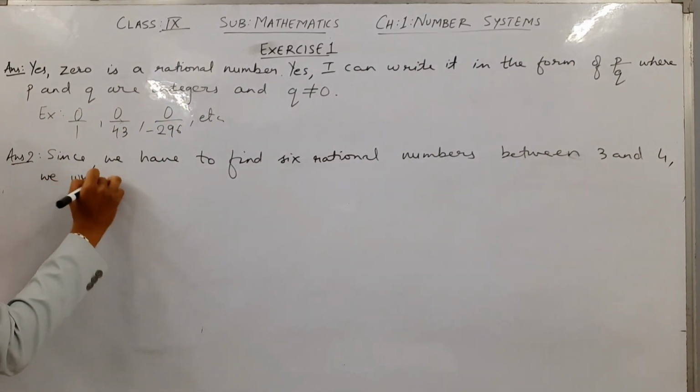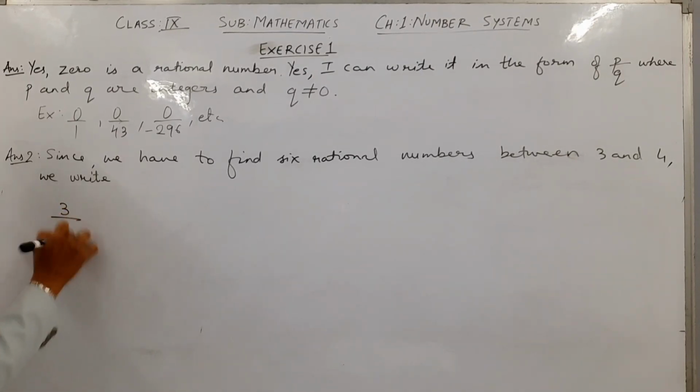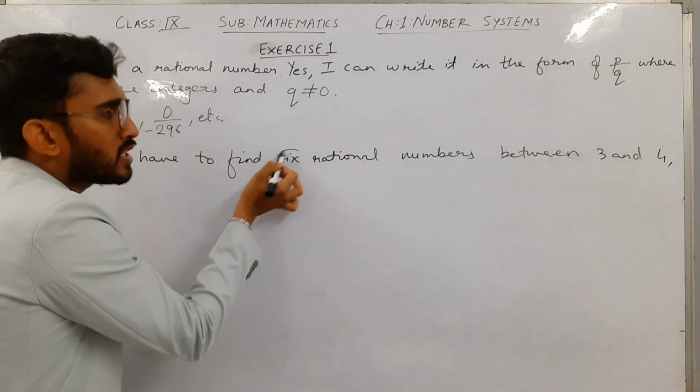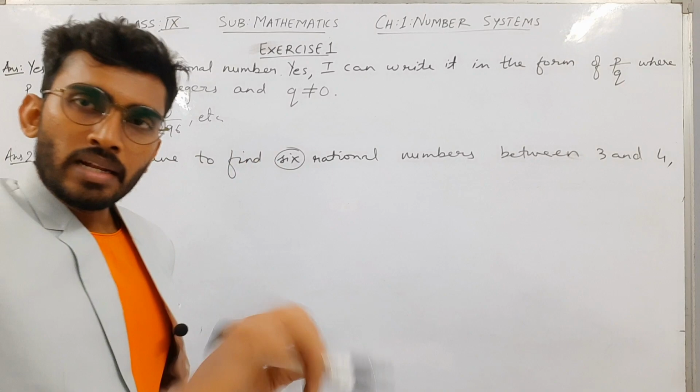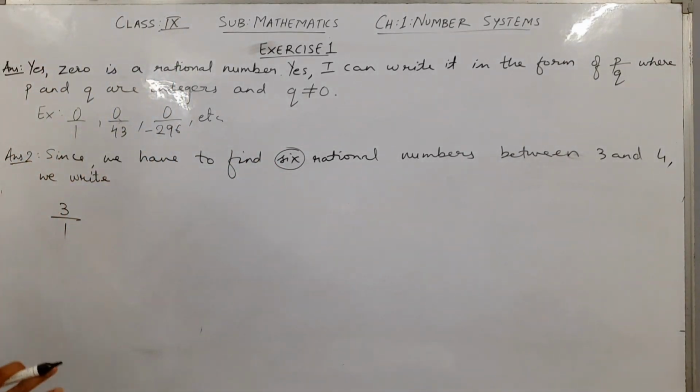We write 3 as 3 by 1. I will put the 1 down, and now I will multiply. As I have to find 6 rational numbers, I have to multiply in the numerator and the denominator by a number greater than 6.